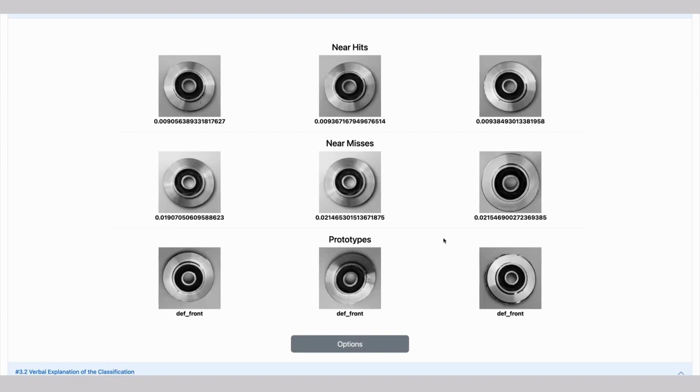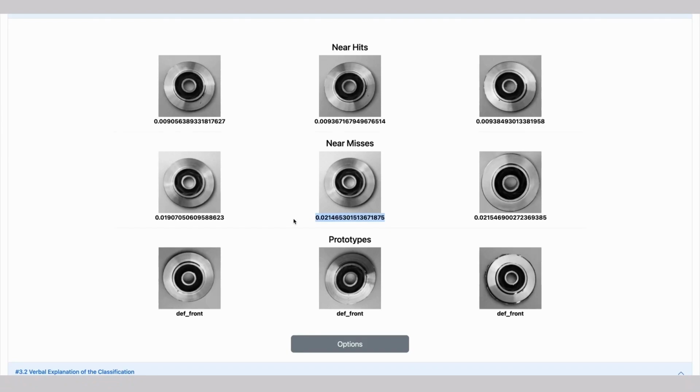Using this model-specific approach, near hits, near misses, and prototypes are presented based on a distance measure. All instances of the datasets are represented as vectors in a multidimensional space, the embeddings, and those instances, or vectors representing instances, closest to them in the multidimensional space are depicted.